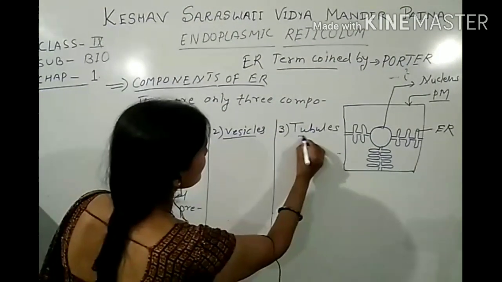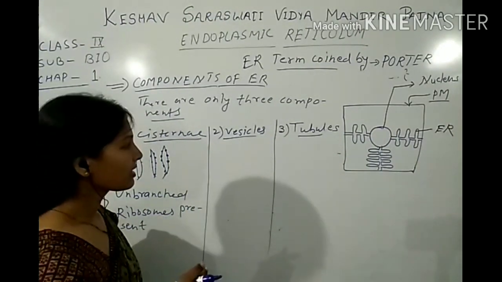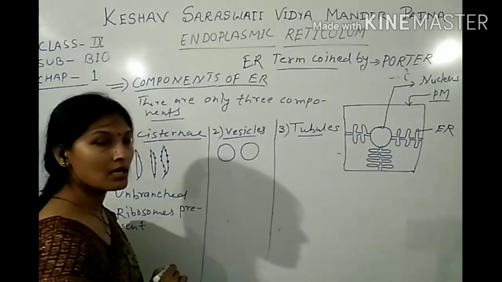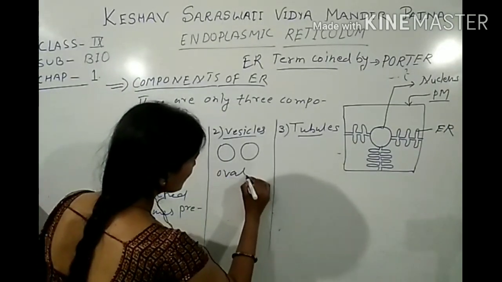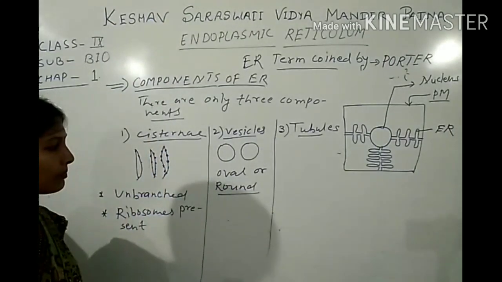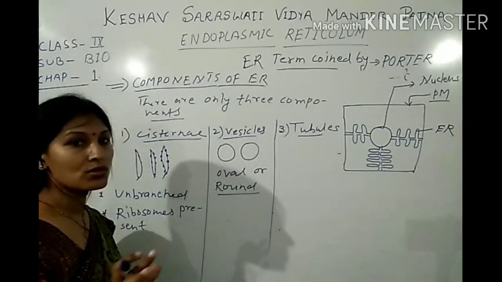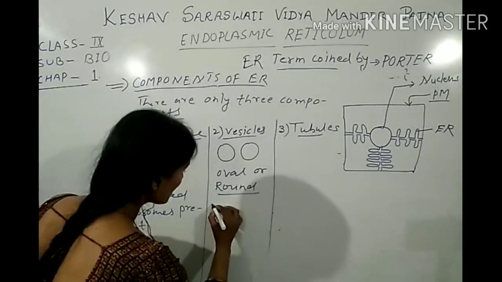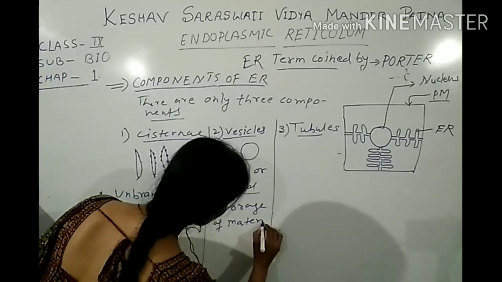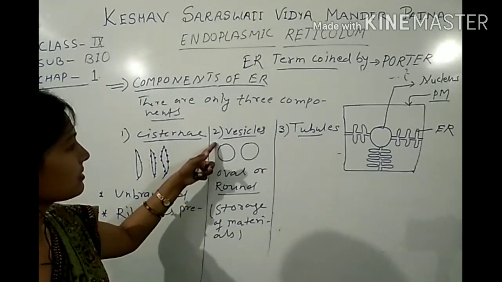Now, vesicles. Vesicles are sac-like structures and may be oval or round in shape. This is the vesicles. And what is the function of vesicles? The function of vesicles is to store materials. That means its function is storage of materials. These are the second components.